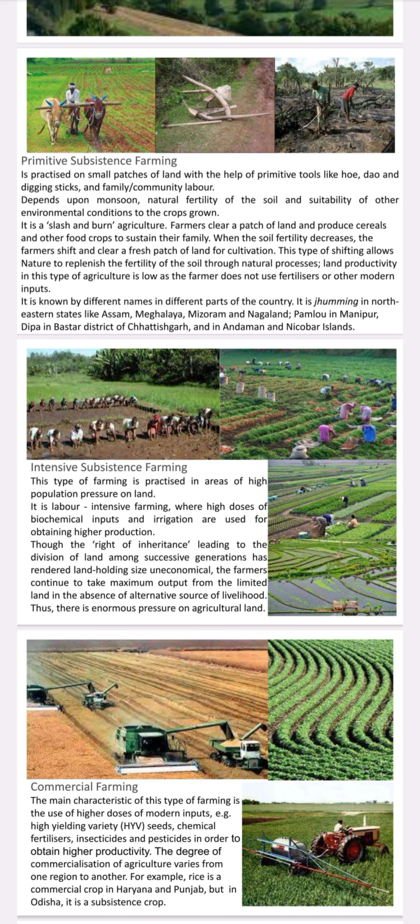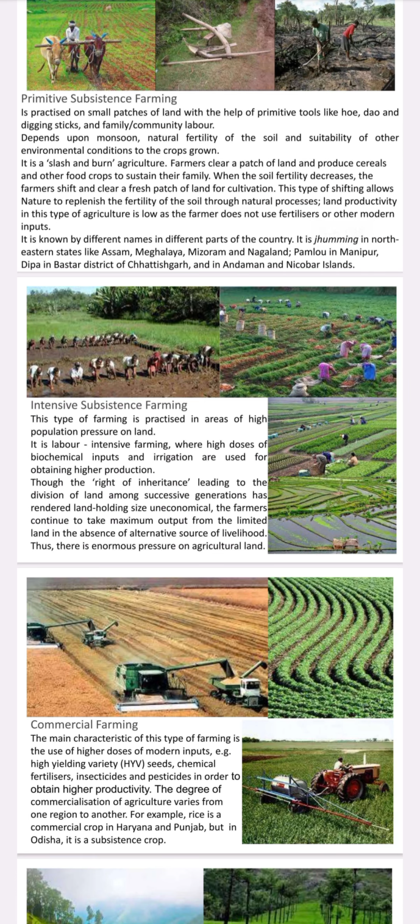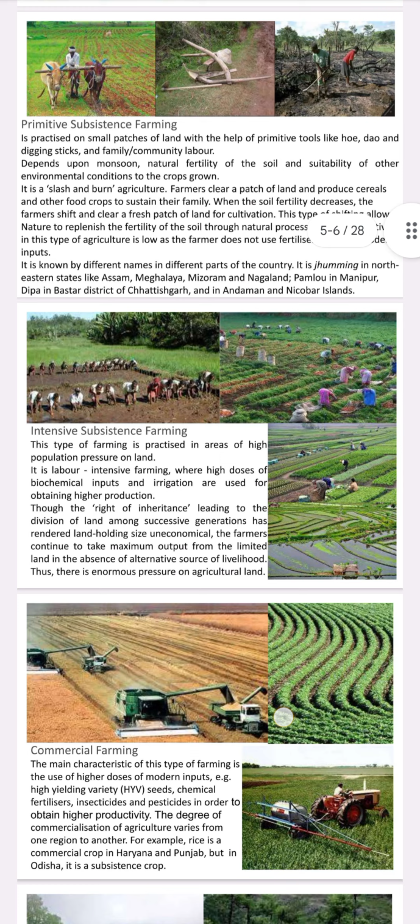Slash and burn agriculture also comes under primitive subsistence farming. Farmers clear a patch of land and produce cereals and other food crops to sustain their family. When the soil fertility decreases, the farmers shift and clear a fresh patch of land for cultivation. This type of shifting allows nature to replenish the fertility of the soil through natural processes. Land productivity in this type of agriculture is low as the farmer does not use fertilizers or modern inputs.